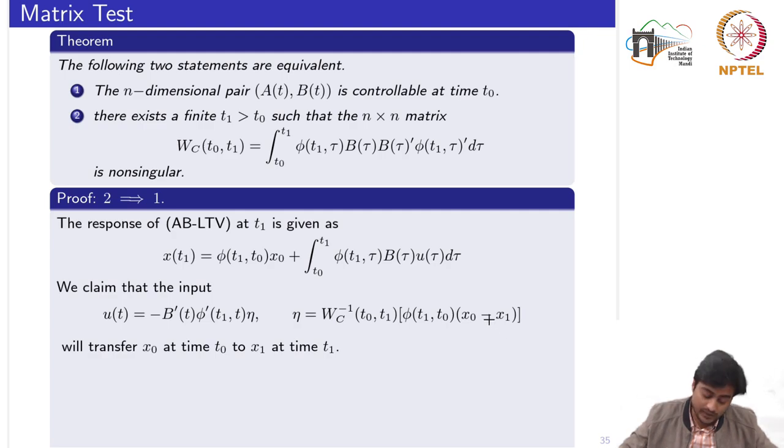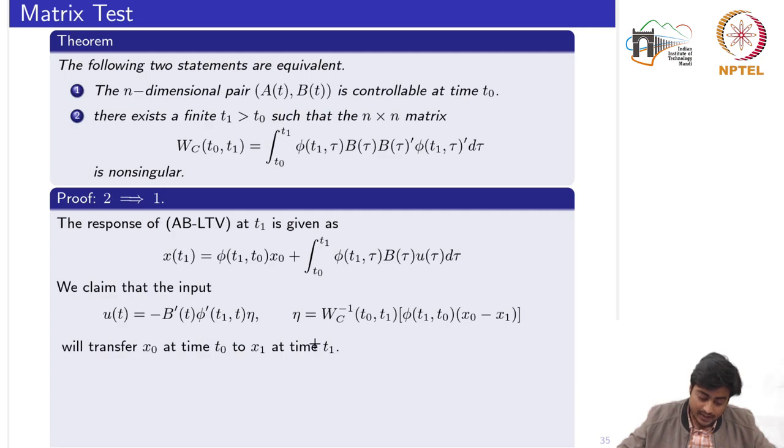If you recall, when we had specified this u, we had taken some arbitrary vector eta. Now here we have specified eta to be this one. First recall that controllability says starting from x0 we want to reach some x1 value. Now this result is a bit broader in the sense that we want to transfer x0 at time t0 to x1 at time t1, right?